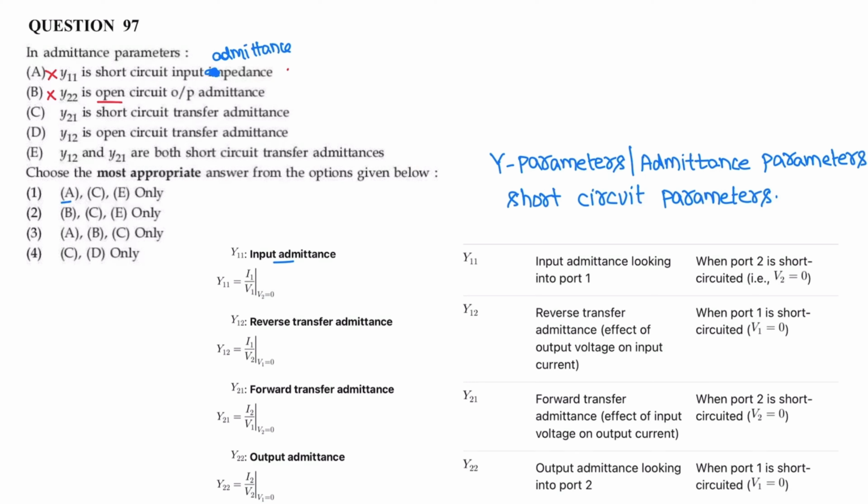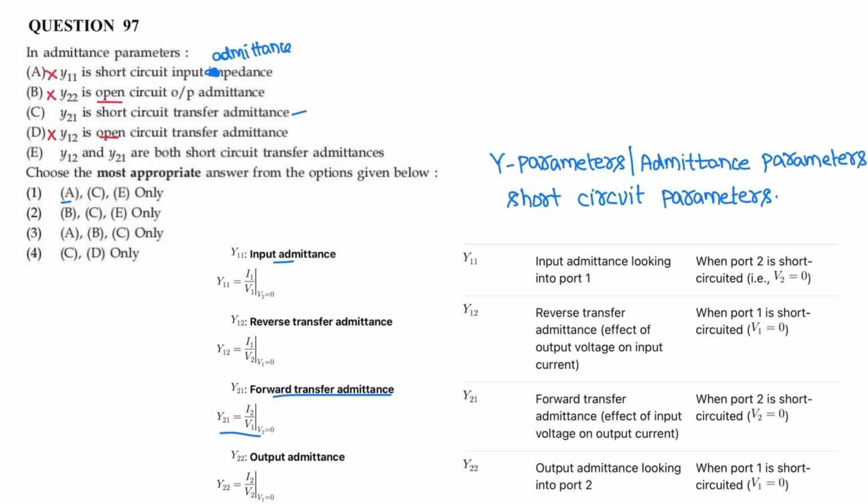Next, Y21 is short circuit forward transfer admittance. Y21 is I2 by V1. So C is correct. Y12 is a short circuit transfer admittance, not open circuit. Y12 and Y21 are both short circuit transfer admittances.